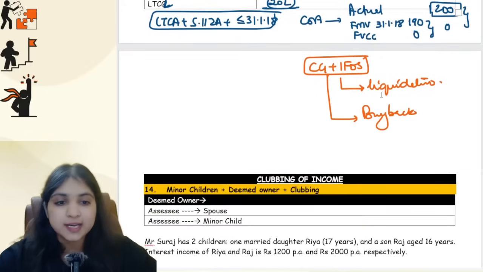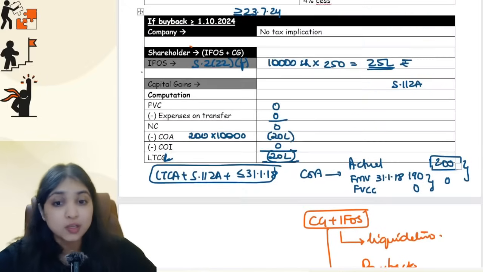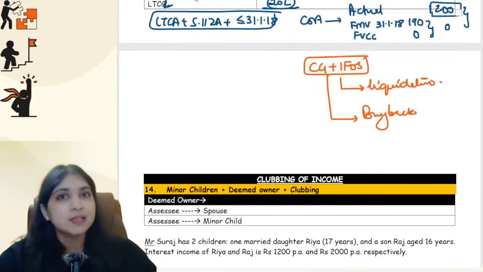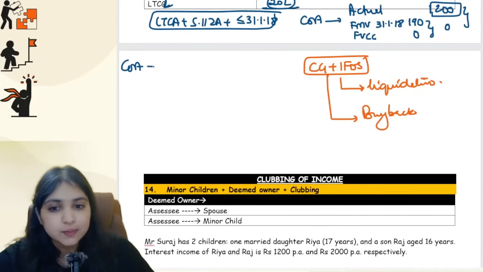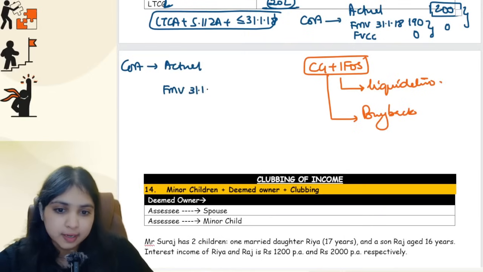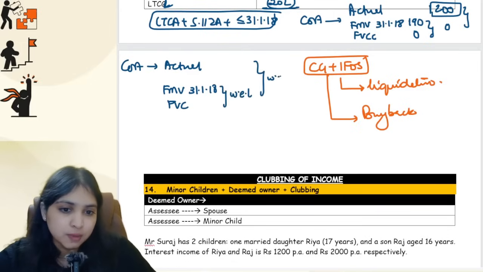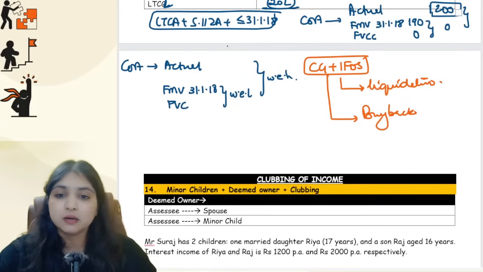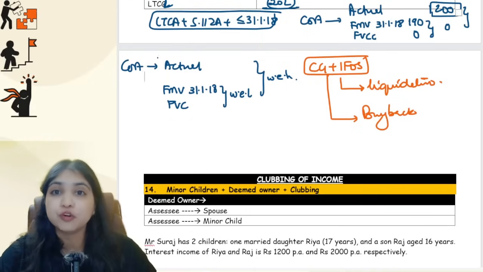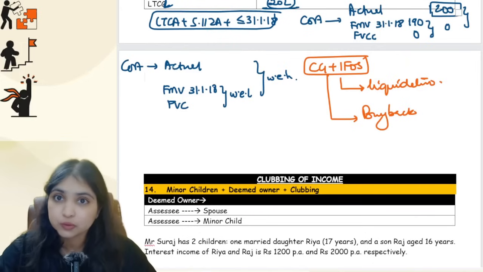Understanding? Grandfather clause, can I give you a revision once again? When do we apply the grandfather clause? If it is long-term capital asset plus 112A plus date of acquisition on or before 31st Jan 18, in that case your cost of acquisition number will change. Your cost of acquisition number will now be your actual cost of acquisition or the FMV on 31st Jan 18 or your FVC number. So out of these two numbers, whichever is lesser, and out of these two numbers, whichever is higher, this will be your revised cost of acquisition. And here they can also give you an adjustment where your shares you purchased before 1st April 2001. So in that case, your actual cost of acquisition also will change. You will take FMV on 1st April 2001 over here. So this was your grandfather clause.